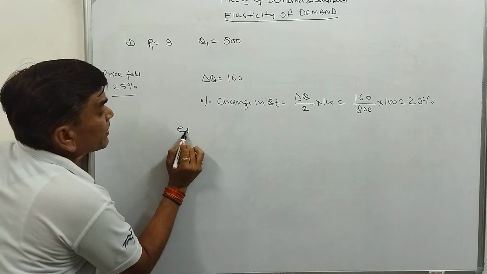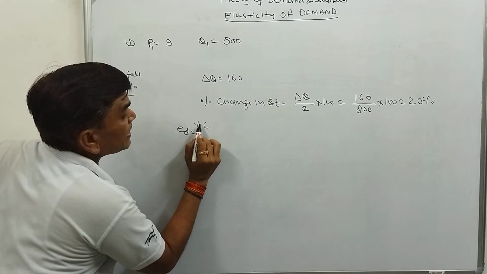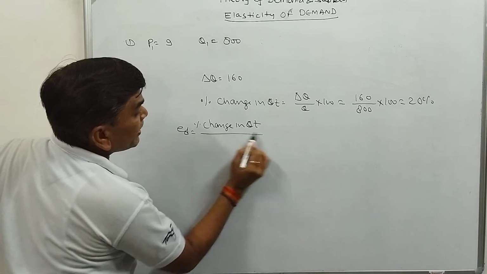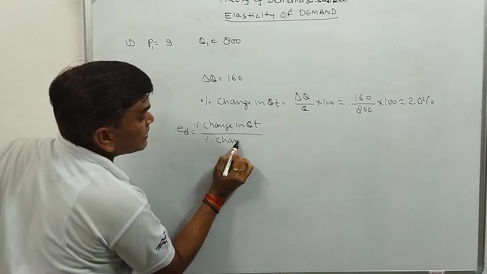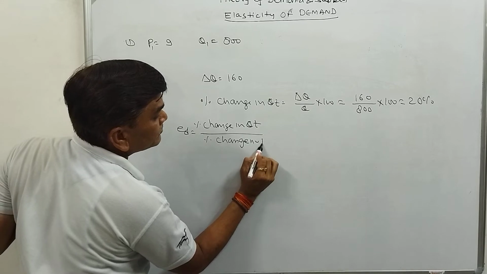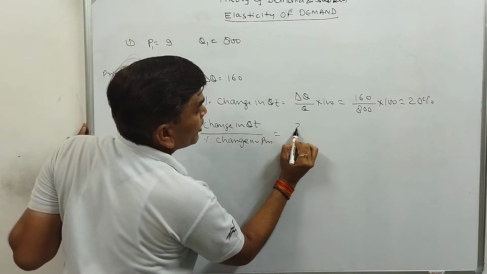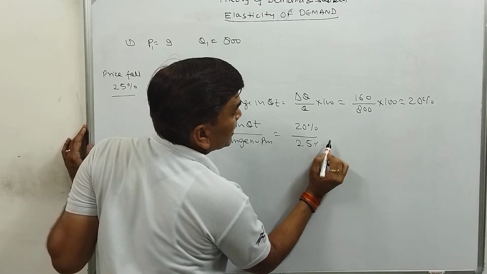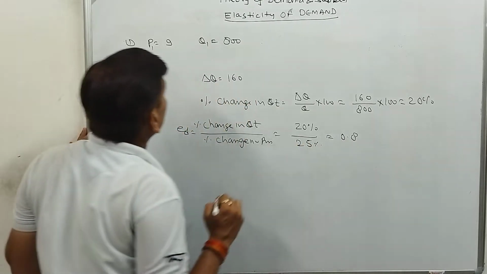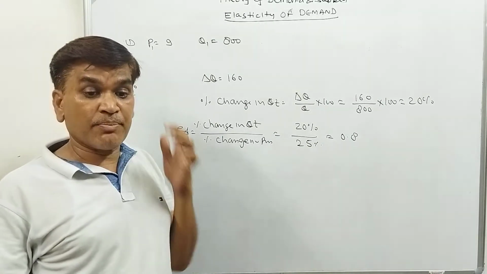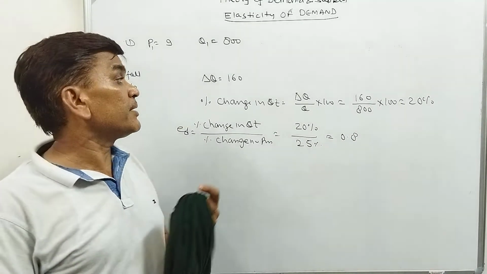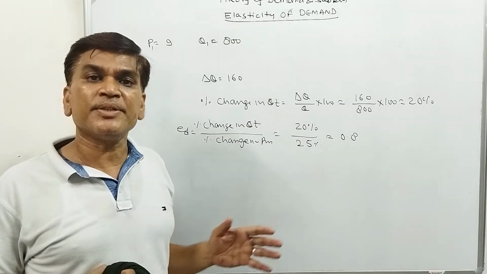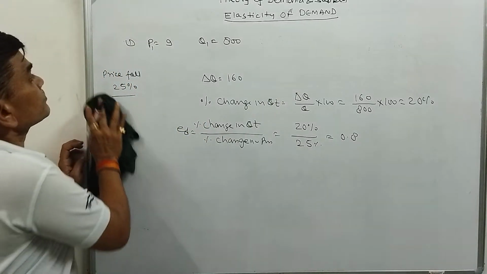So elasticity of demand is equal to percentage change in quantity divided by percentage change in price. So that is 20% divided by 25%. So the elasticity of demand will be 0.8. This type of question may also come in your examination paper. If this type of question is there, you can solve that also.